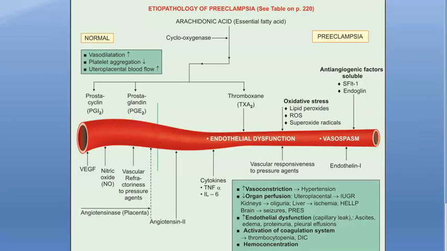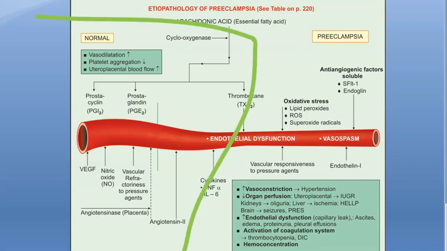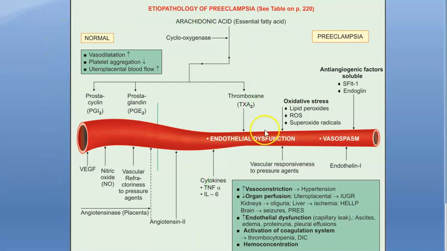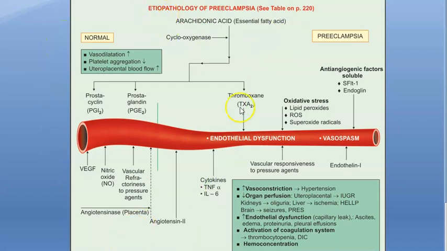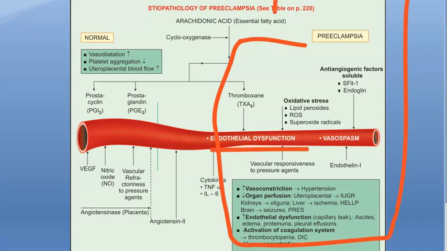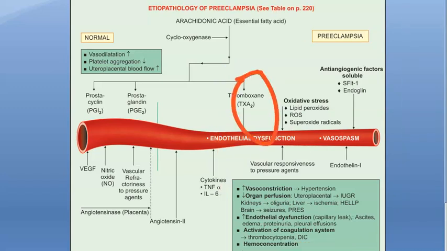Guys, look at this table here. It's trying to summarize the etiology of preeclampsia. On this side, they have shown the normal person, how the blood vessel is, right? Looks like the blood vessel is big enough, and there is less platelet aggregation, no blood clot, etc. And there is good uteroplacental blood flow. But when it comes to preeclampsia, what has happened? There is vasospasm. And this vasoconstriction itself will be one of the causes of hypertension. So here you can see there is some endothelial dysfunction. There is some problem with thromboxane, cytokines, etc. So prostaglandin, thromboxane, all this imbalance will be there, right?